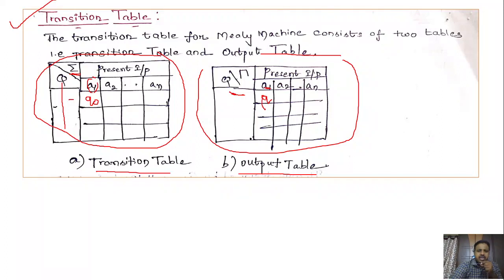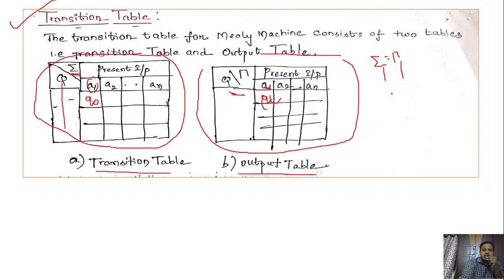The output can be a symbol defined in the tau, or in some cases both the tau and sigma are the same. It depends upon the problem for which we are going to construct that Mealy machine. Just remember, the sigma and tau may be different sets, because the input symbols and output symbols may vary. When we solve problems practically, we could encounter this difference.